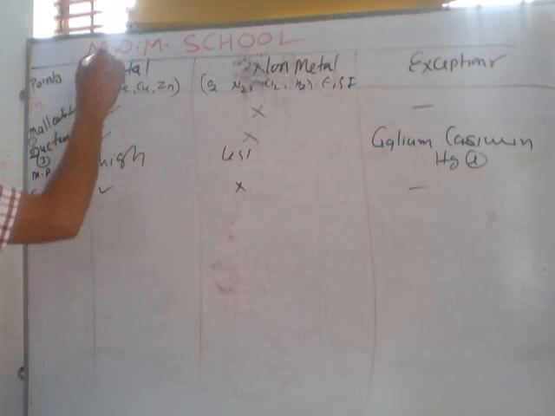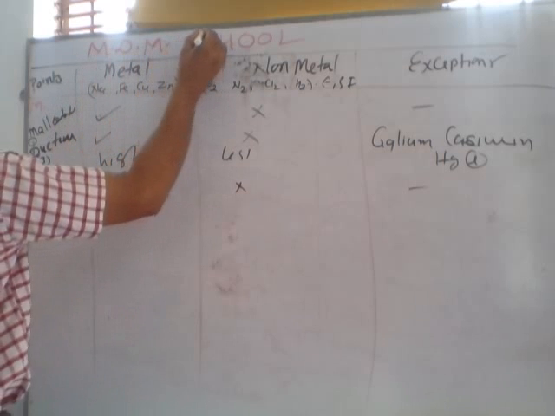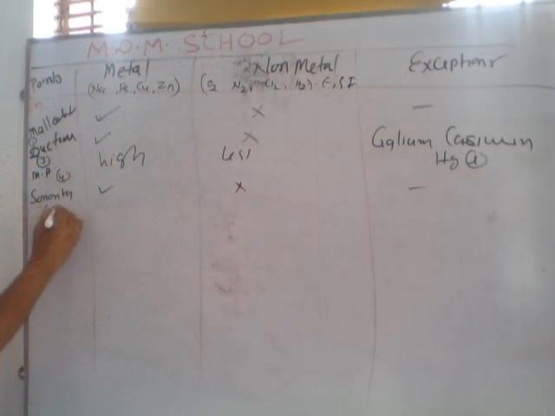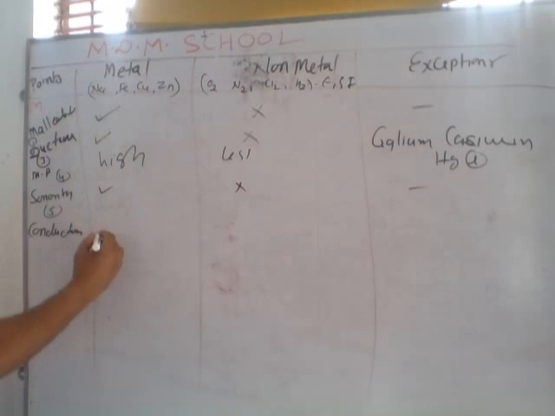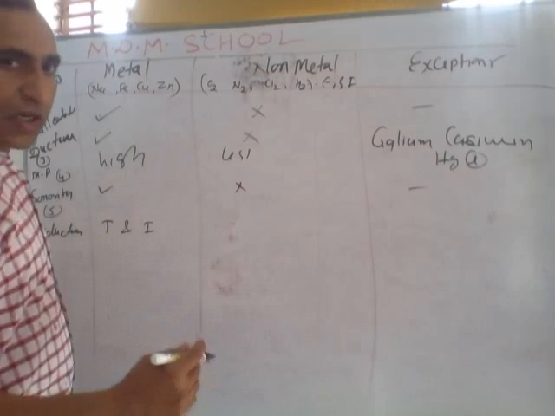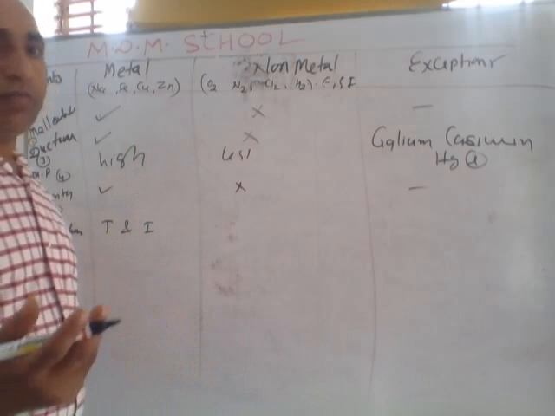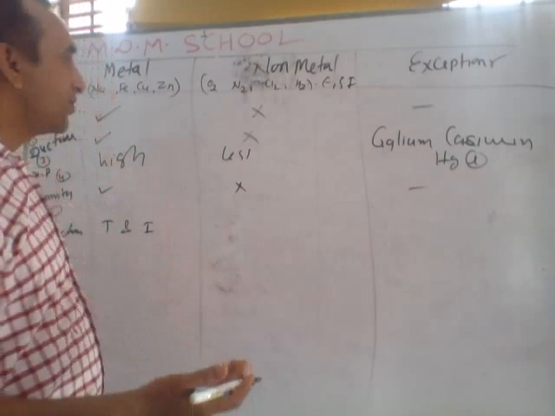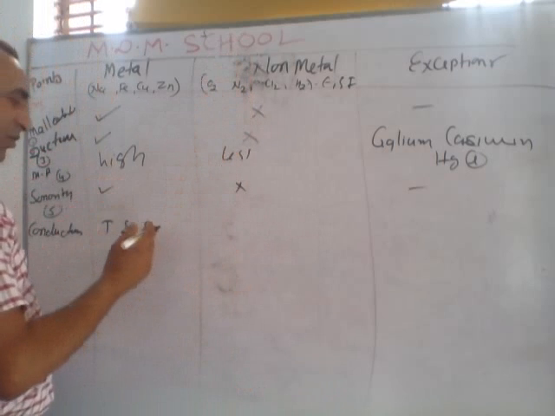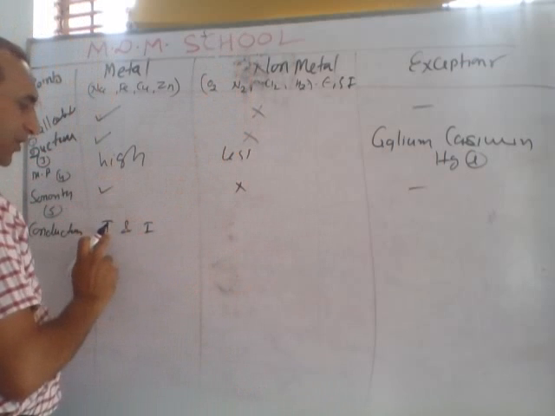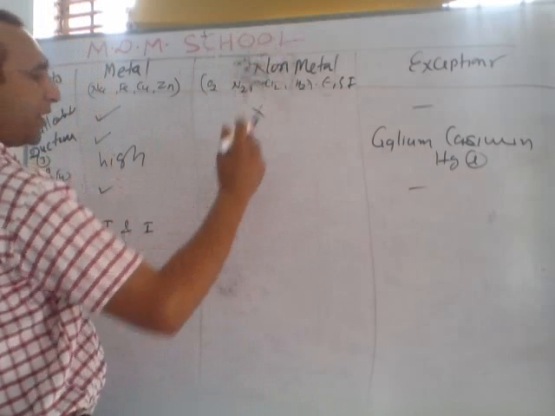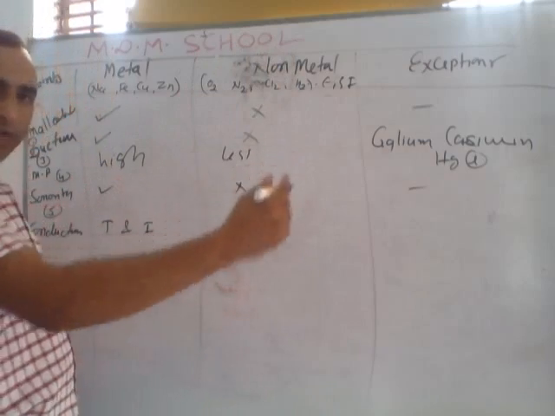Next point, 1, 2, 3, 4, this is the fifth point. The fifth point is C. C means conductor. Metals are good conductors of heat and also good conductors of current, both. Copper is a good conductor. The best conductor is silver. Silver is the best conductor of heat and also of current. But non-metals are non-conductors. Exceptional cases: